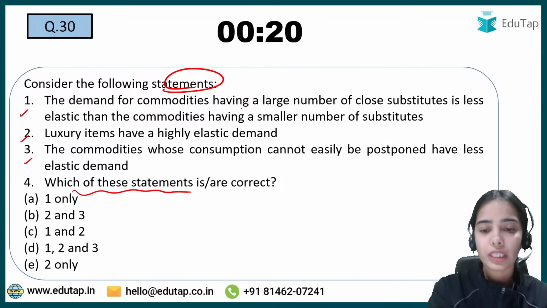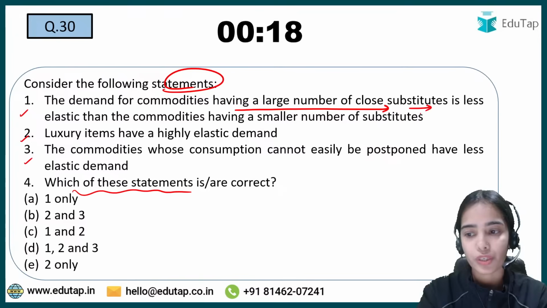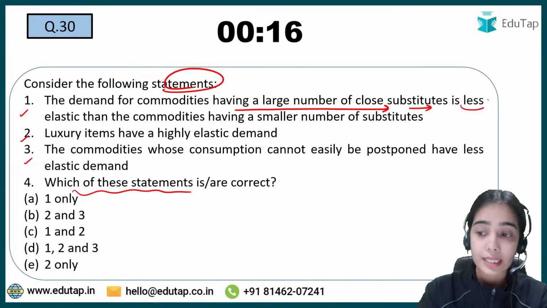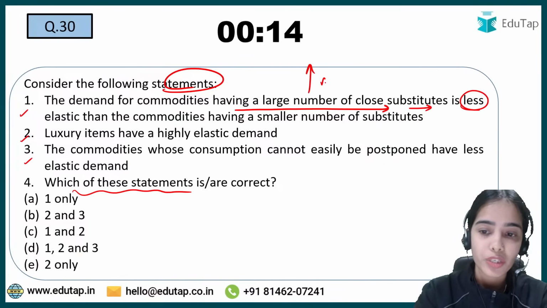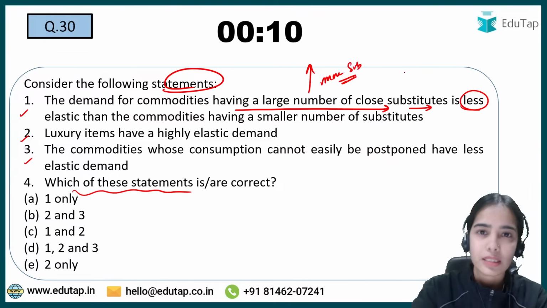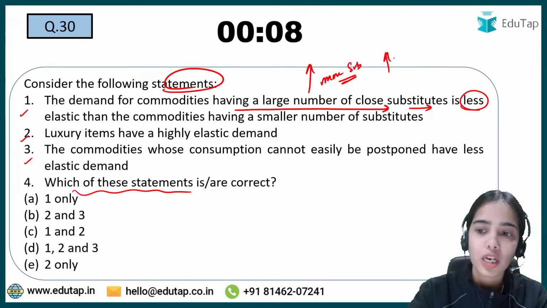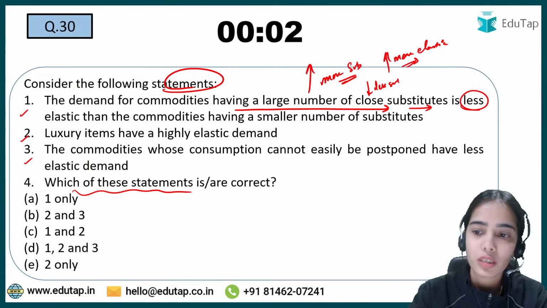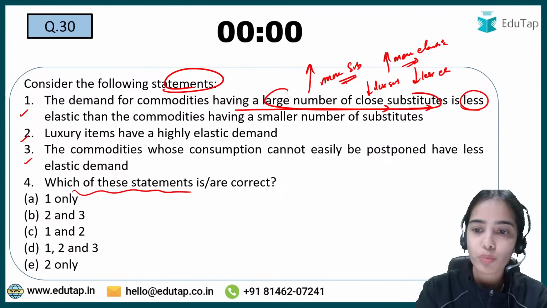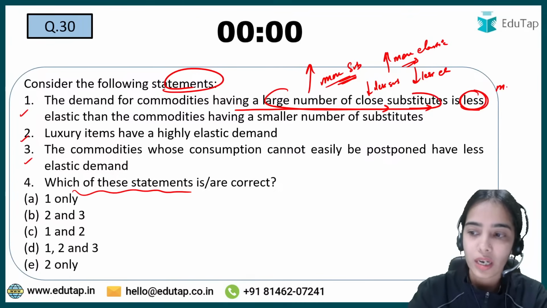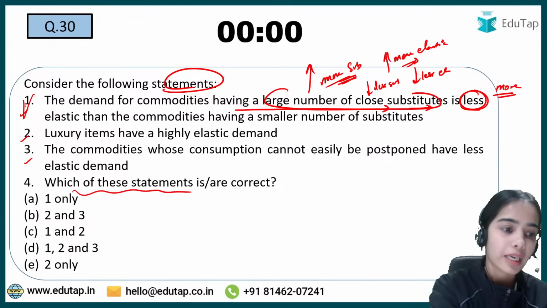Demand for commodities having a large number of close substitutes is less elastic. When there are more substitutes, will there be less elasticity? More substitutes means more elastic. Less substitutes means less elastic. So large number of close substitutes, more substitutes, so it should be more elastic. So the first statement is directly wrong.